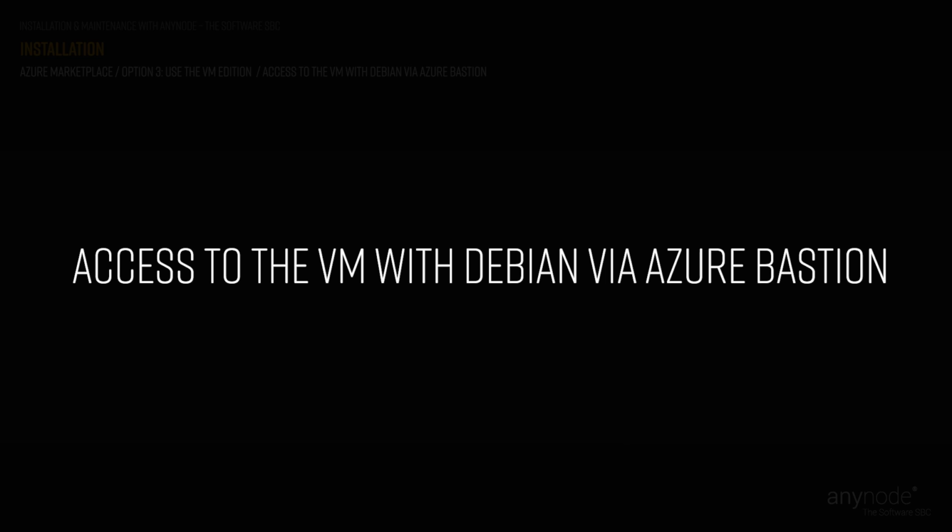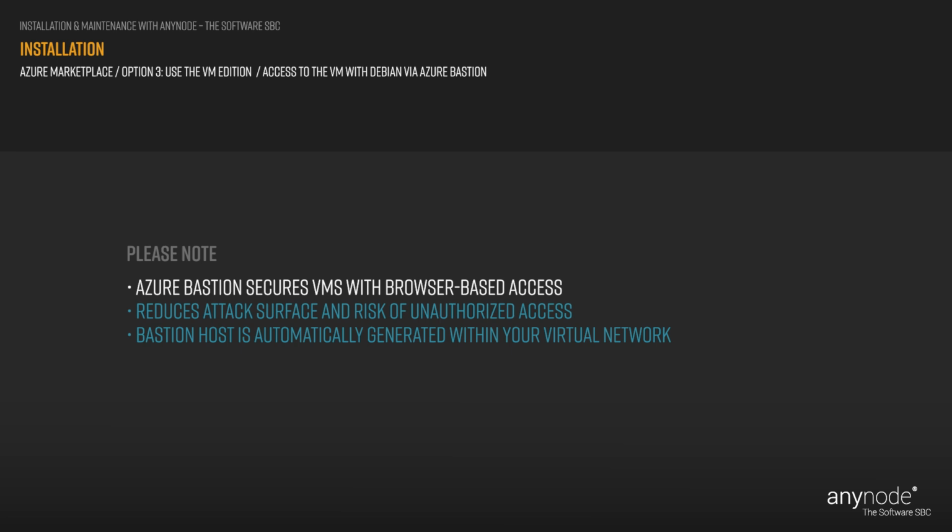Access to the VM with Debian via Azure Bastion. Azure Bastion safeguards your virtual machines by offering lightweight, browser-based connectivity, eliminating the necessity to expose them via public IP addresses. This reduces the attack surface and mitigates the risk of unauthorized access. Upon deployment, a Bastion host is automatically generated on a subnet within your virtual network.